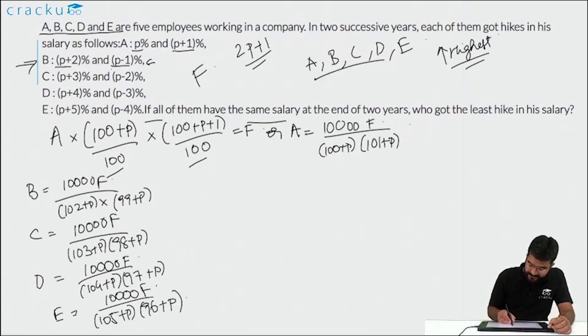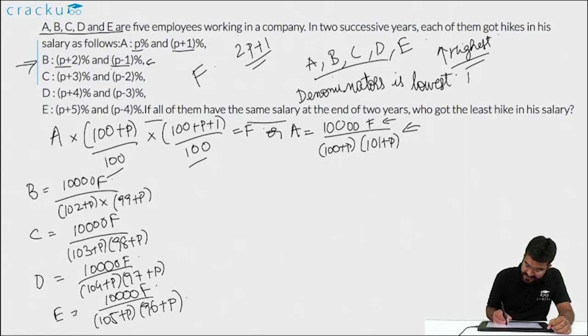Now we are required to find out which of these 5 numbers is the highest. If you notice, the numerator is the same for each one of them and it is the denominator which is differing. So we'll find out which of the following denominators is the lowest. Because the numerator is the same, whenever the denominator is the lowest, then the total fraction will be the highest.